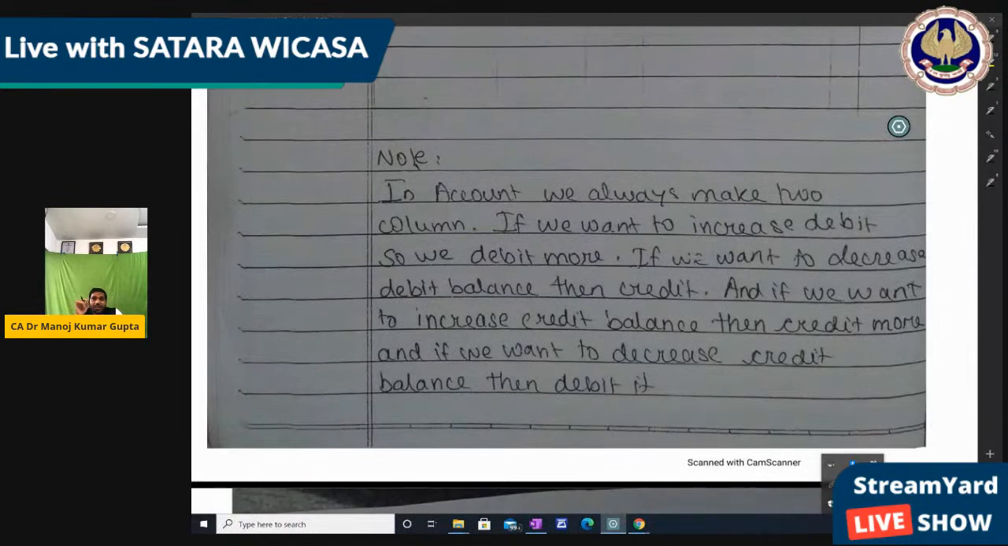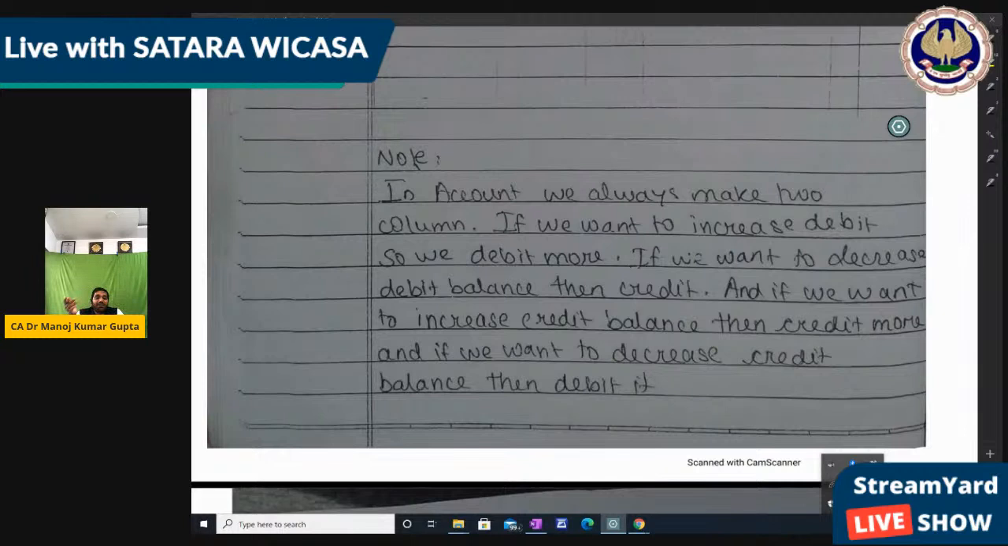If we want to increase debit, we debit more. Means in two columns, if you want to increase the debit, then we can debit more. And if you want to decrease the debit column, then we have to credit it. Means debit and credit are something like one account. If you want to increase debit, you debit more. If you want to decrease the debit, then you credit it. There is some accounting process which you should know, how that account is affected, right?